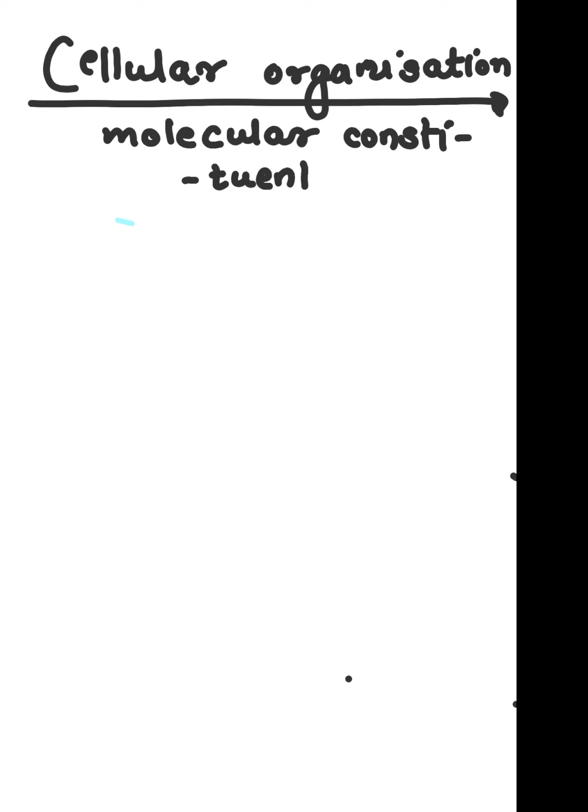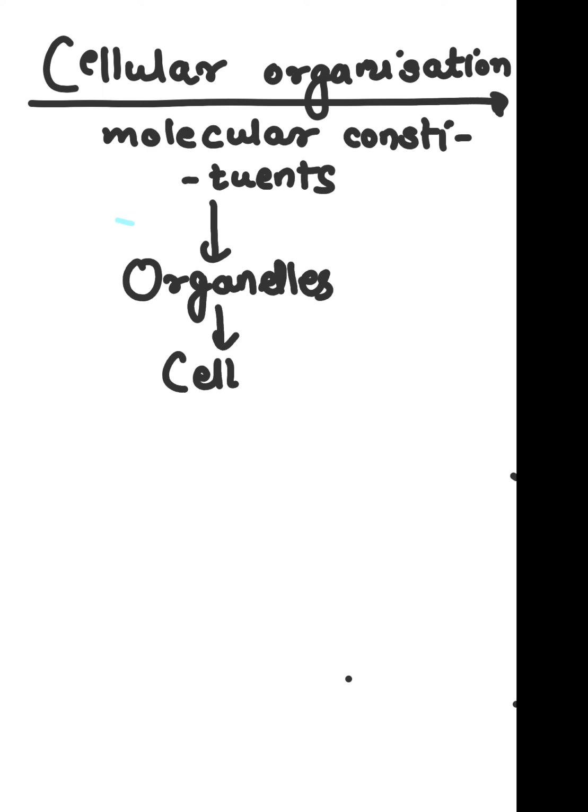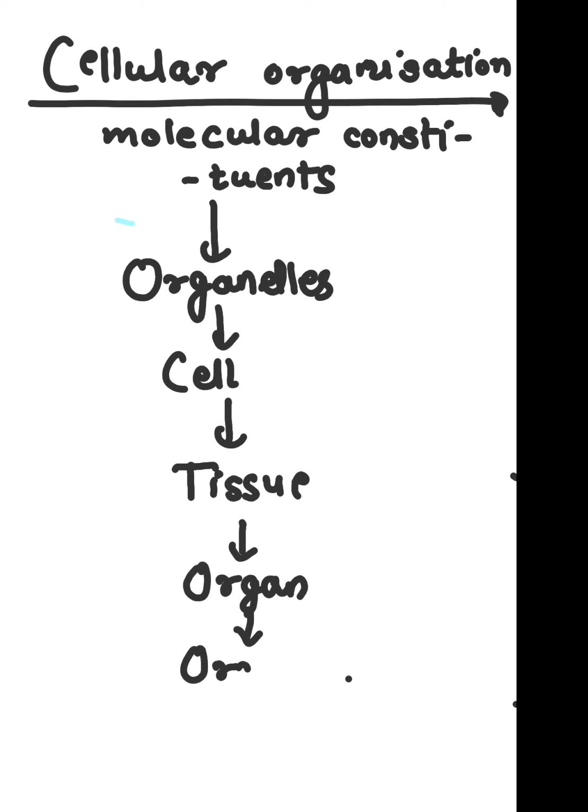So basically at the end, how can I write it? I can write it in this format. Molecular constituents combine to form organelles. Correct? Organelles combine to form cell. Cell combine to form tissue. Tissue combine to form organ. Organ combine to form organ system.